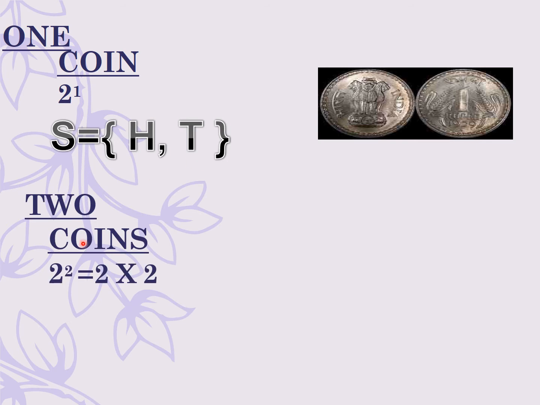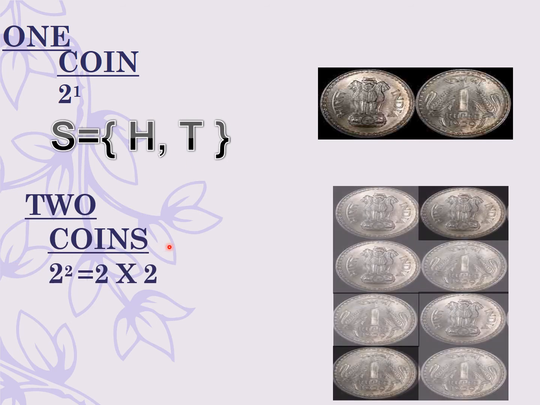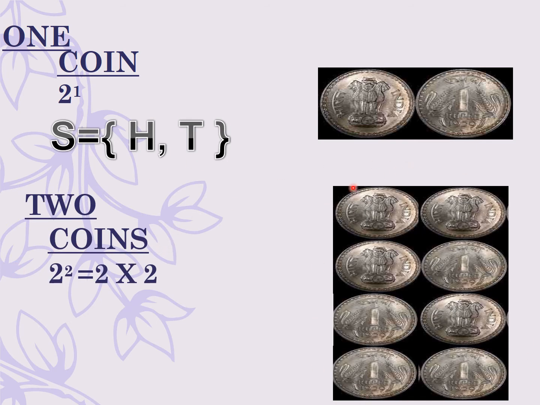If we toss 2 coins, in such case, these will be the outcomes. That is, one coin can have tails and the other can also have tails. One coin can have tails and the other coin might be heads up. One coin can be heads up and the other one can be tails, or both the coins can be heads.